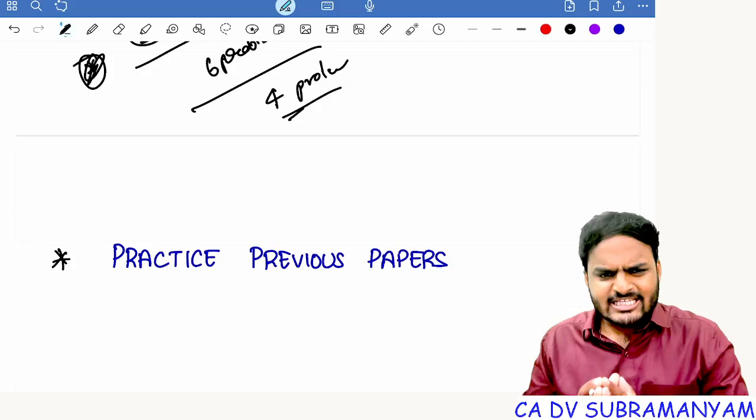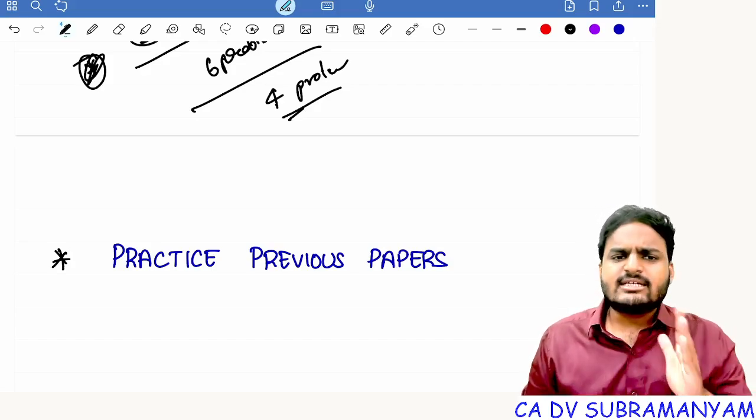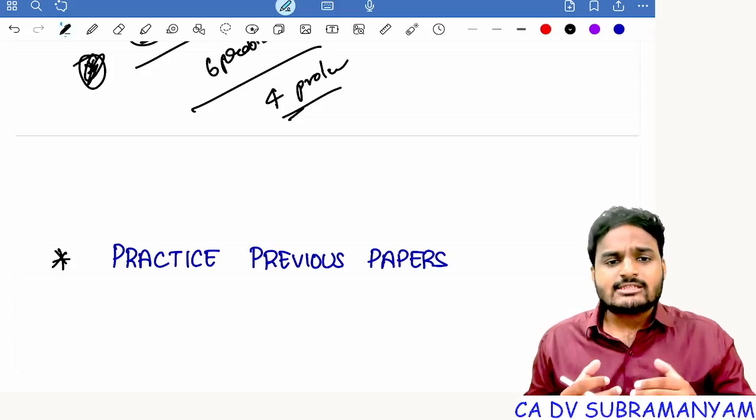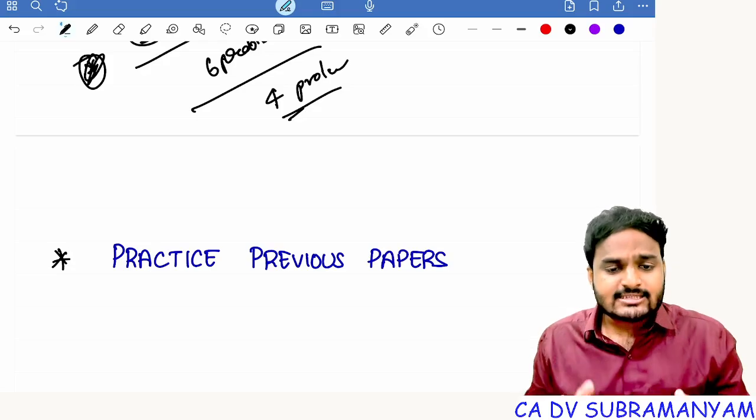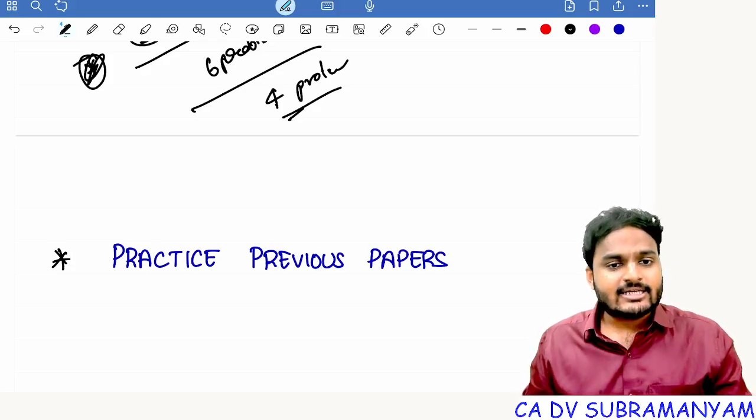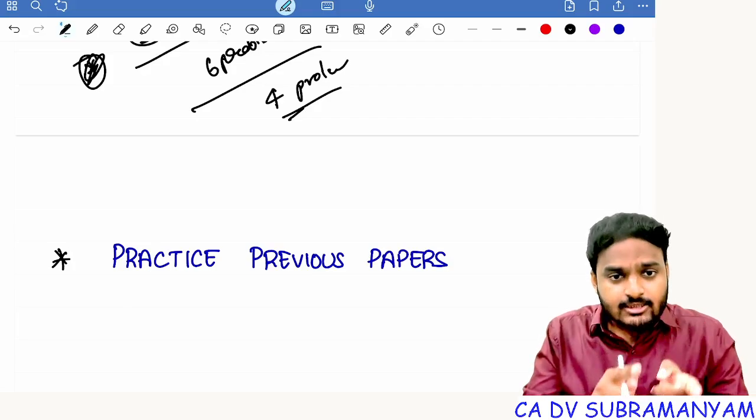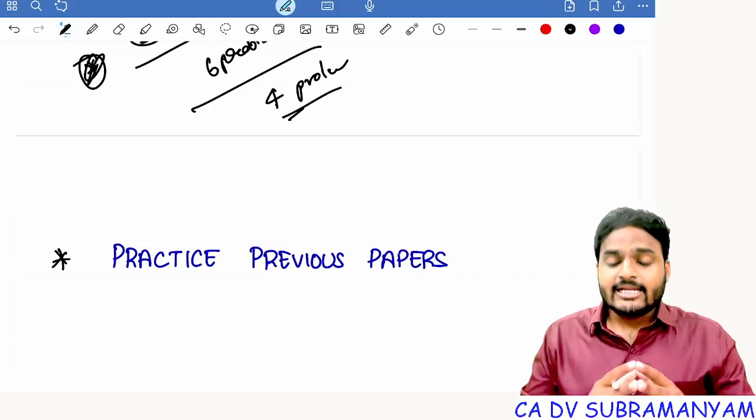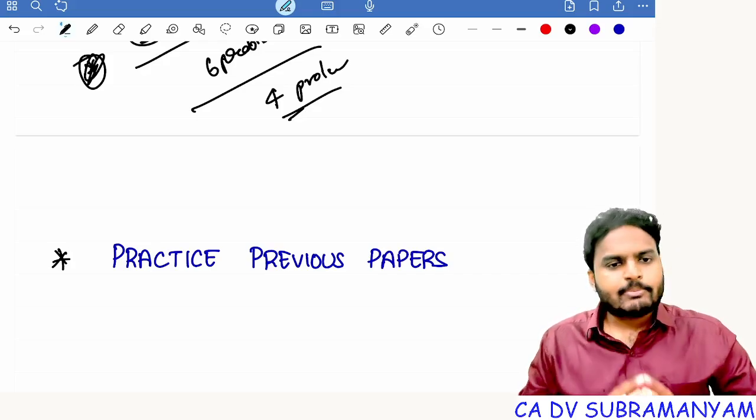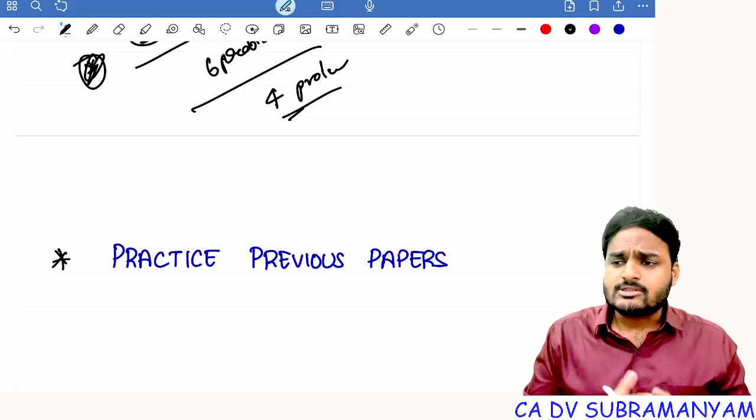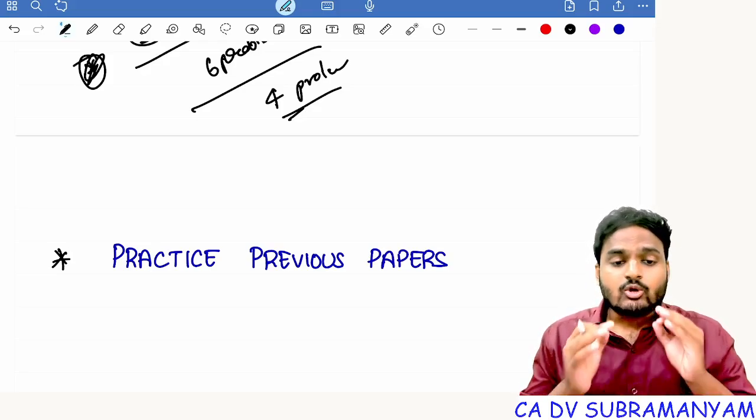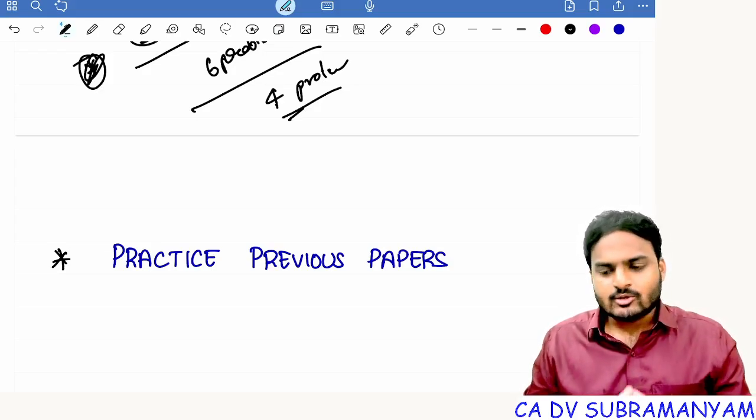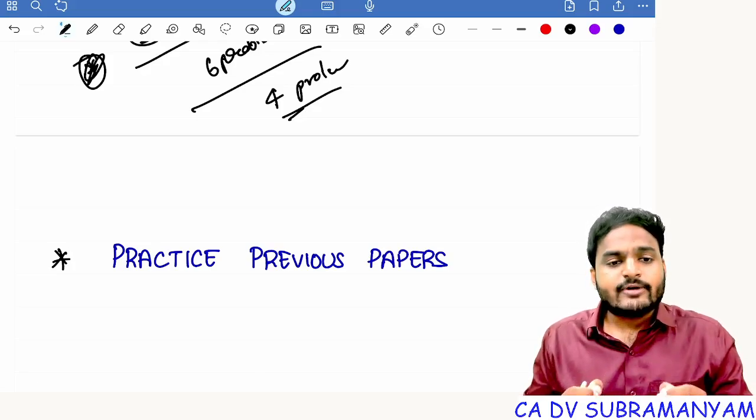Next one, practice previous attempt question papers. Before starting any chapter, just go through the previous examination questions so that you will come to a conclusion about what kind of questions are getting asked, what kind of questions are tested in this chapter. You will get clarity. In that manner only, prepare the chapter. Getting my point, students? And even after completing a chapter's preparation, just go through the previous question papers, whether you are able to solve them or not. It will help you in gaining confidence. Getting my point? In CA examinations, getting confidence is very important.